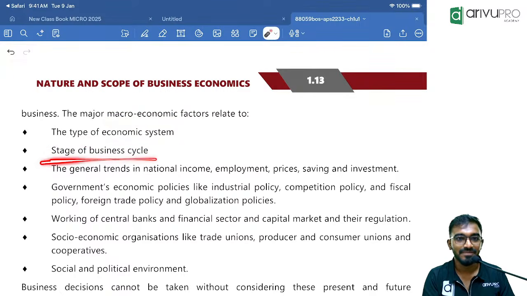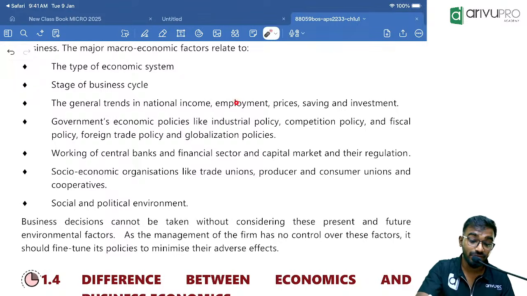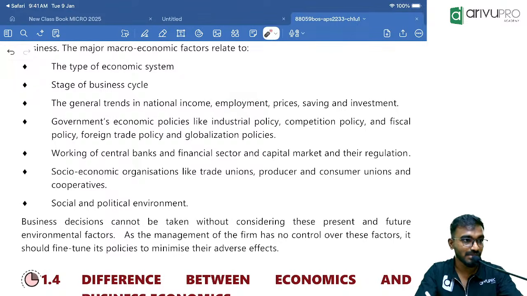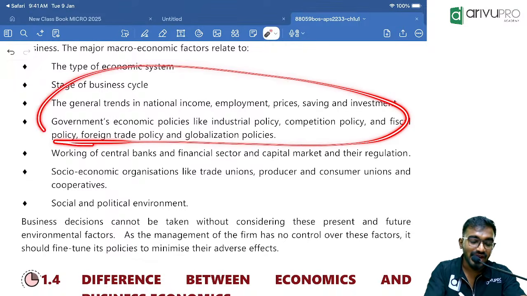Macroeconomic factors include stages of business cycle and the tendency of how my nation's income is increasing. In my country, are employment opportunities there? Are we achieving full employment or not? Keynesian theory, we speak about this. And what are the prices in our country? How much is inflation going up? How many people are saving more money? What are the investments happening in business? And also we speak about government policies like industrial policy, competition policy, fiscal policy, monetary policy, foreign sector policy, globalization policy. All of this, we understand the entire economy as a whole.